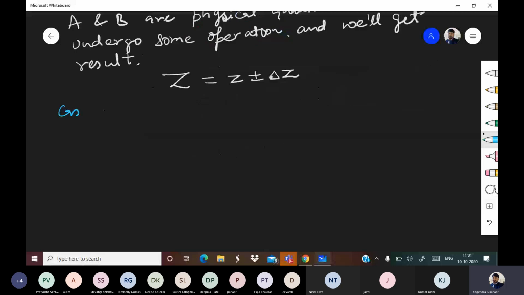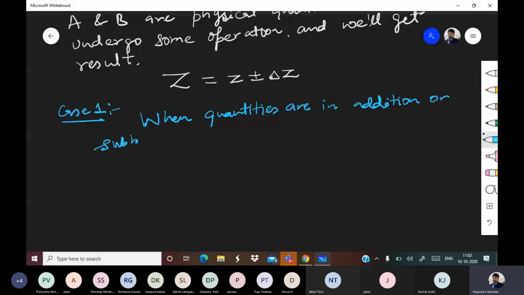Case 1. When quantities are in addition or subtraction.